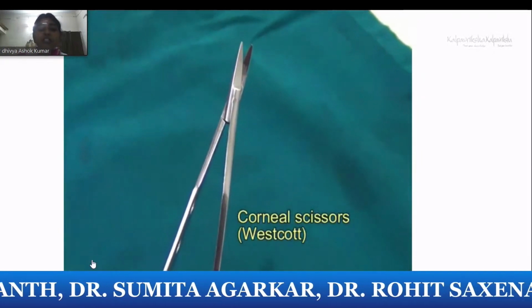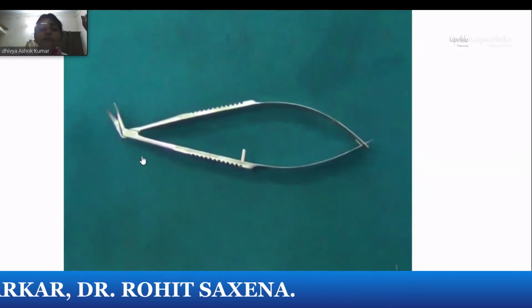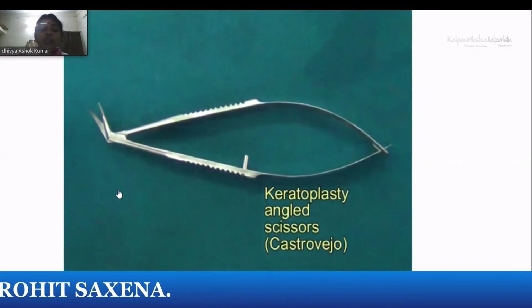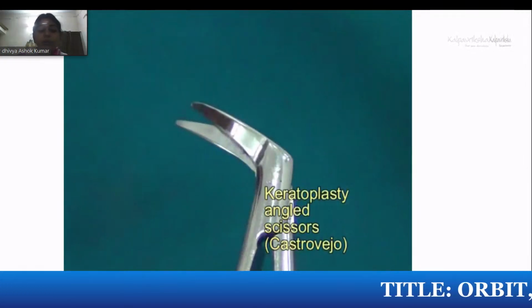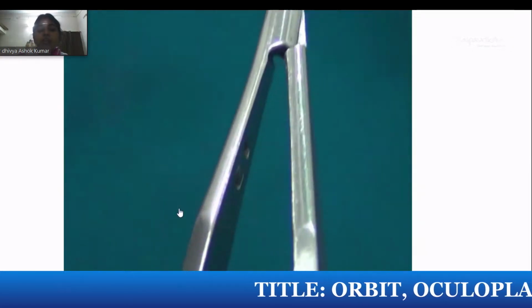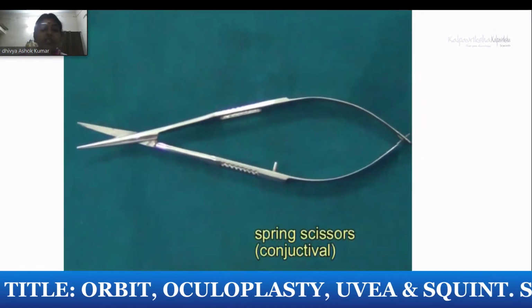Coming to the scissors, Westcott scissors, corneal scleral scissors, you can see that the flange is broad based. This is the keratoplasty scissors, where you can see it is angulated, so that you can cut through the corneosclera and remove your corneal button. Castroviejo keratoplasty angled scissors.